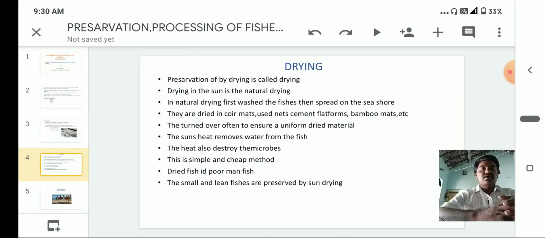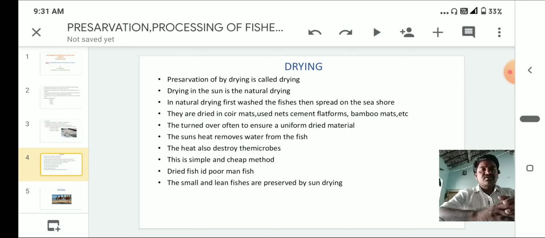The fish are turned over often to ensure a uniformly dried material. So each and every fish must dry to a particular condition, with the moisture at a proper, uniform level for transport.